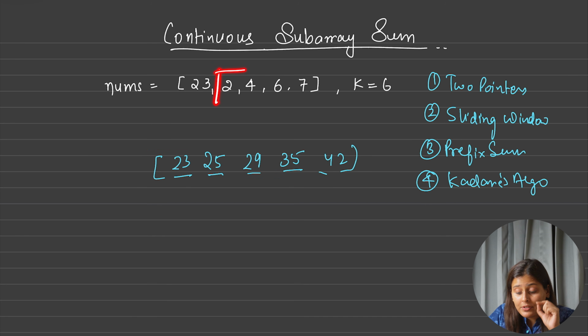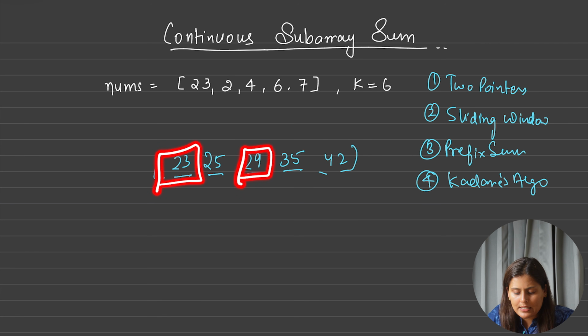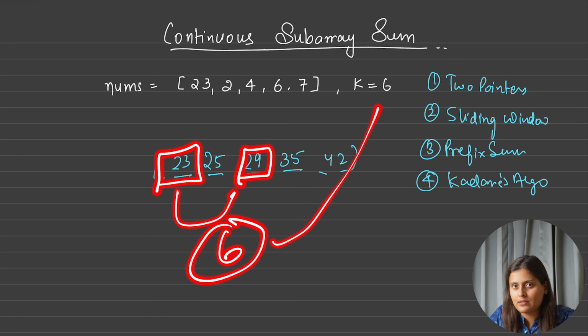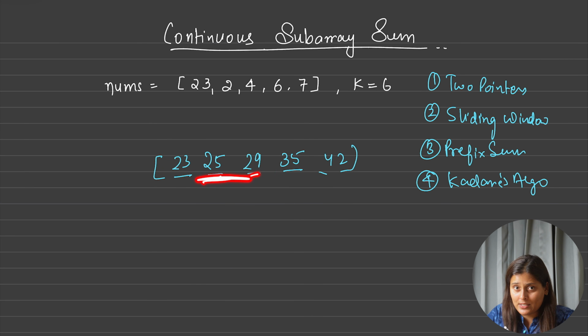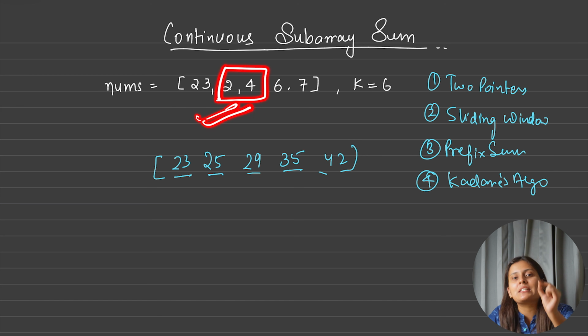Yes, it will. Even if in between some subarray has summation 6, it will still help. Let's see how. What do you think? This index would have saved the summation from index 0 to here, yes or no? Yes, 29. And this index would have saved the summation from 0 to here only, yes or no? Yes. So can I say this 29 and 23 actually give me the difference 6, and 6 is divisible by 6? Yes. So in between this 29 and 23, I have found a subarray of size 2 having summation 6.